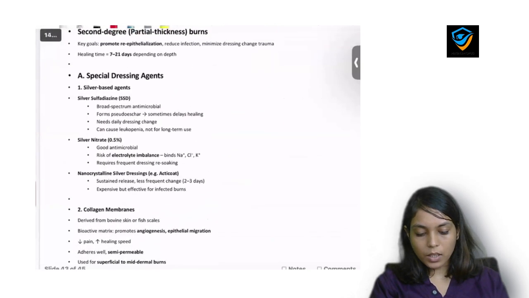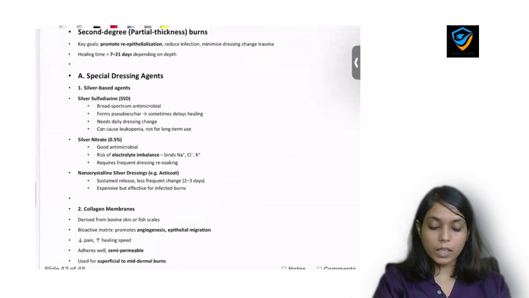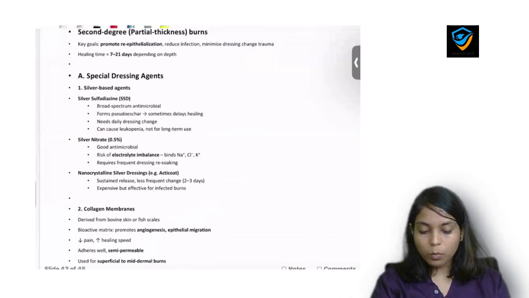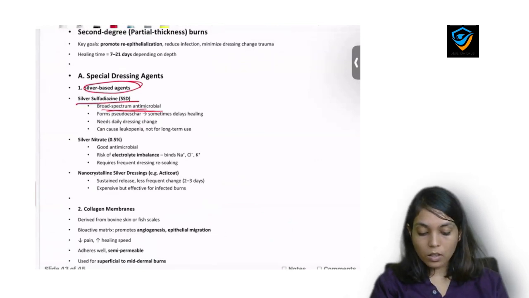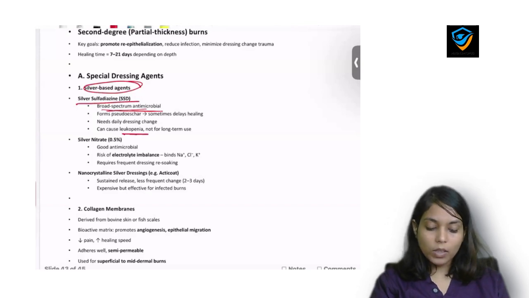Now there are different dressings which are important in burn patient. The foremost important are the silver based agents. In that, silver sulfadiazine is the most commonly used broad spectrum antibiotic which we use commonly in the burn patient. It causes leukopenia, and so that is the reason we cannot use it for long term.